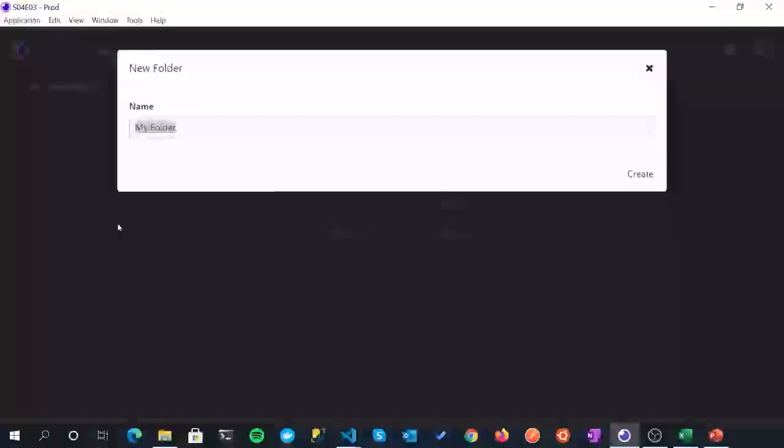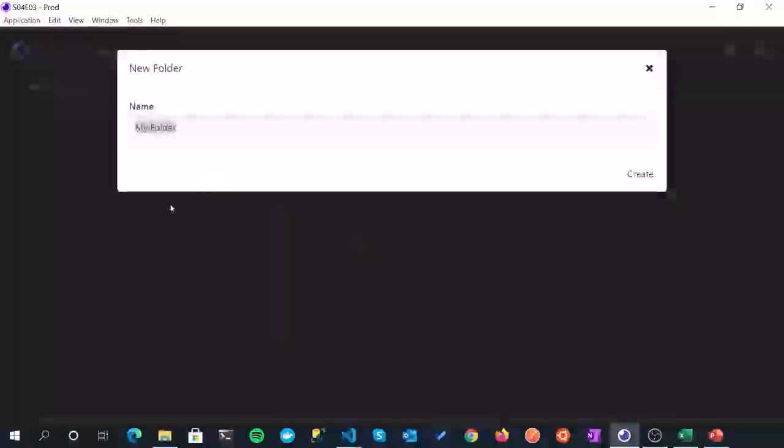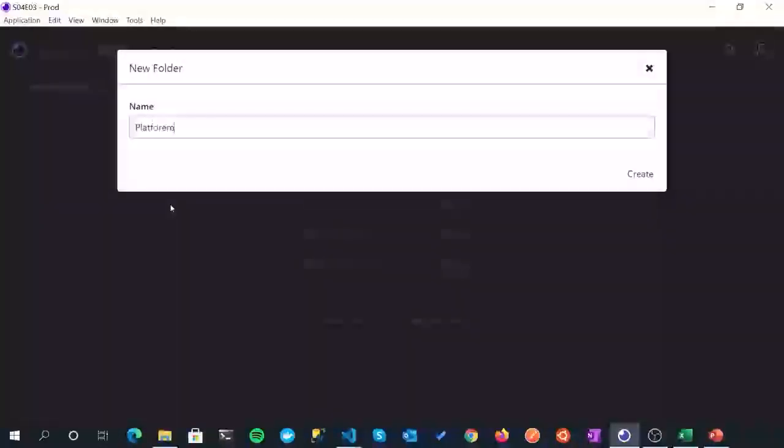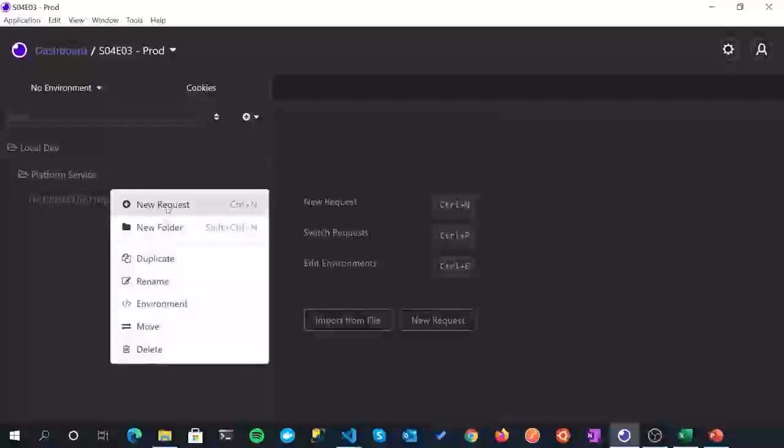So I'm going to create a new folder, and I'm just going to call it local dev. That's a local development environment, and I'm going to put all my requests for local development in here. Then I'm going to create another folder and call it platform service, because we're going to be testing a platform service and a few other things as well. So, local dev, platform service, and then we're just going to create a new request.